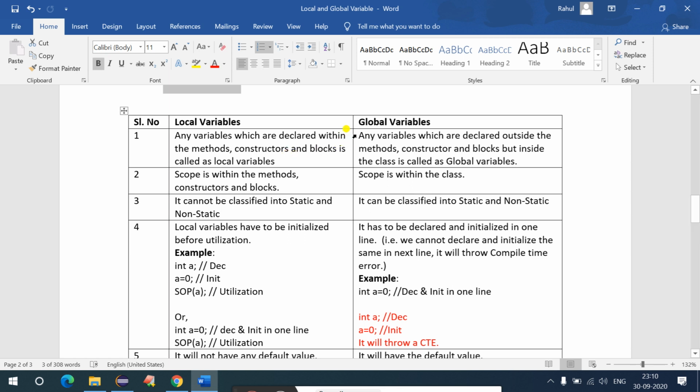Whereas for a global variable, any variable you declare outside the methods, constructors and blocks, but inside the class, is called a global variable. So this is the key difference.